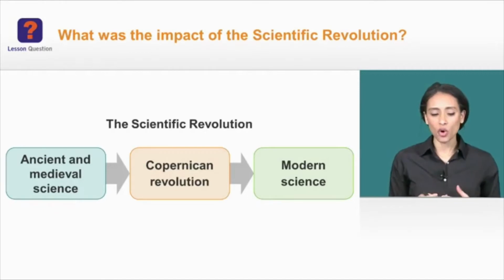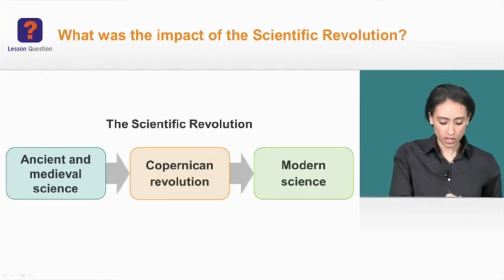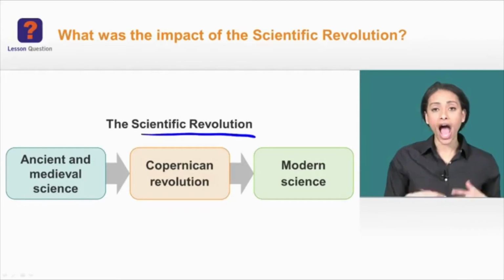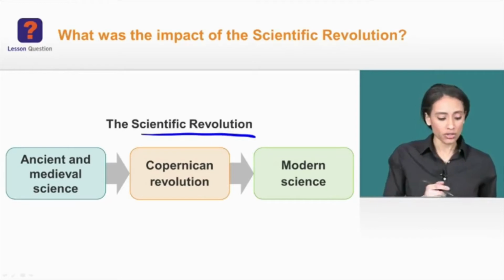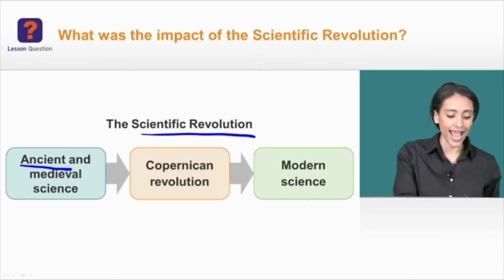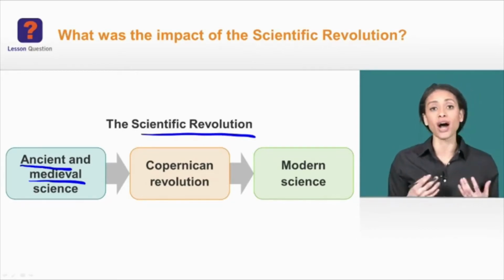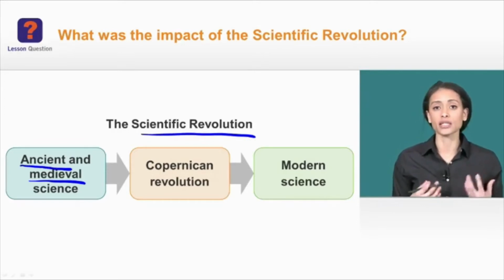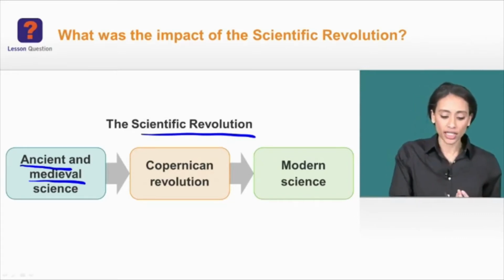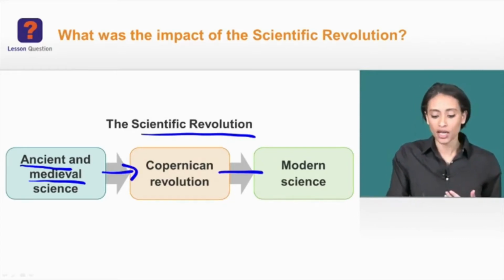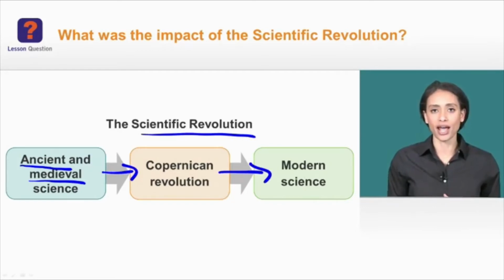So by looking at the question of what the impact of the scientific revolution was, we first need to get an idea of how the scientific revolution really developed. What was the foundation? And it actually turns out that the foundation is in this ancient and medieval science that is revived during the 1500s and 1600s in Europe. So what we're going to start off with is looking at how this is all coming together, eventually leading to the Copernican revolution and bringing us into the modern science of today.